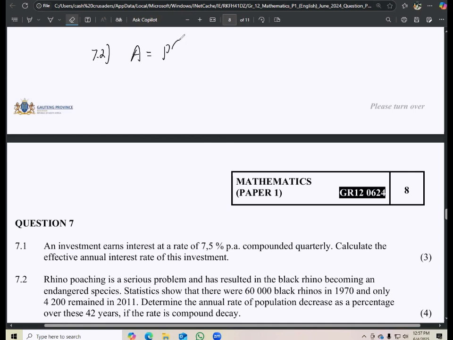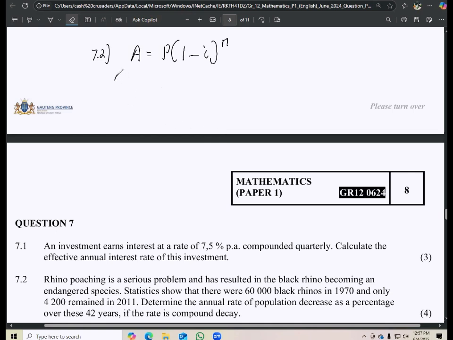It's A equals. Remember, the reducing balance method is used to calculate depreciation, but it can also be used to calculate the percentage decrease of a population, which is compound decay. Then our accumulated amount represents the population that we're going to get over the years of population decrease.